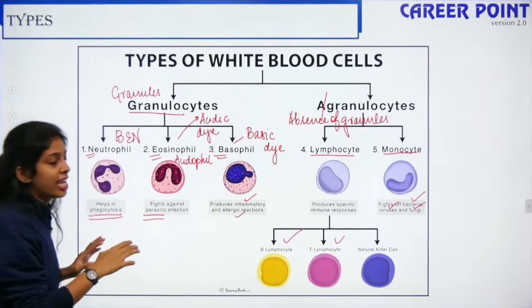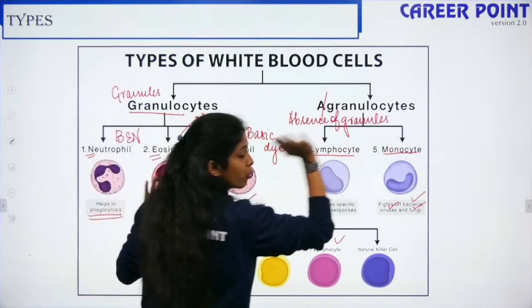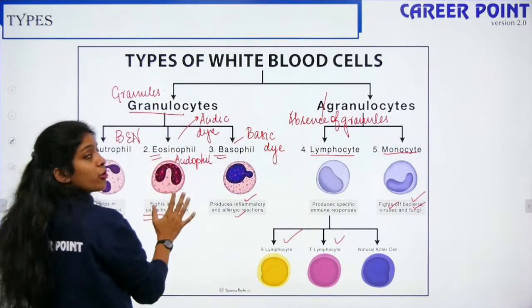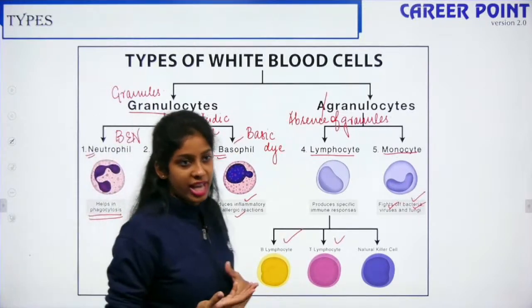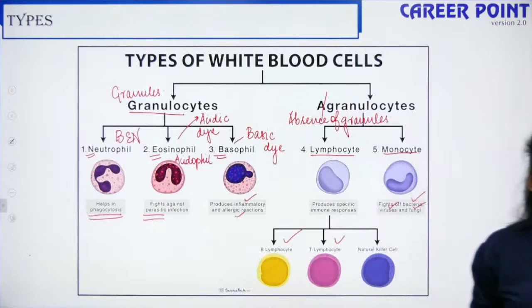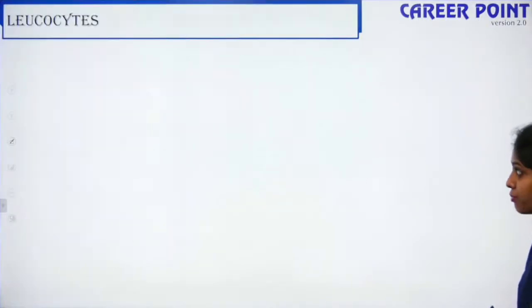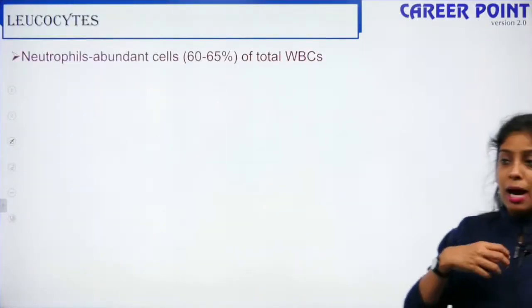They do phagocytosis, your neutrophils and your monocytes. Fine? And they play a role against parasitic infection, but these produce inflammation and allergic reaction. Right? So this is the classification of your WBCs. So now, talking about the abundant WBC.